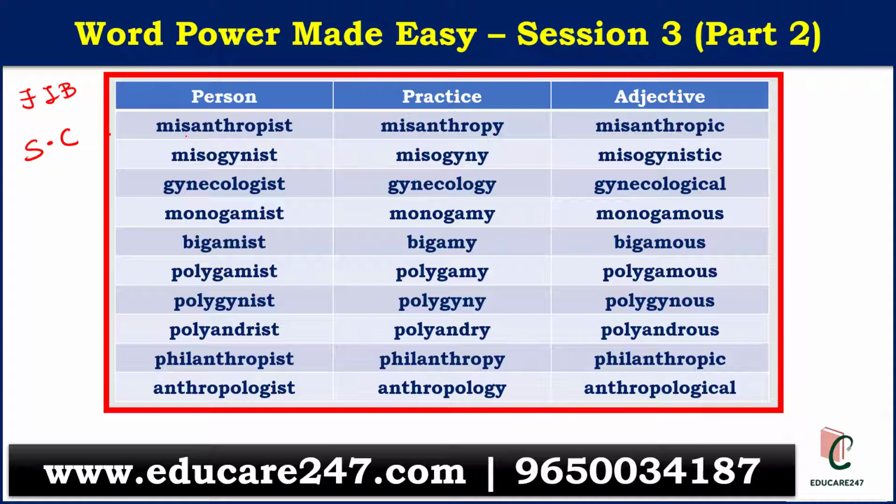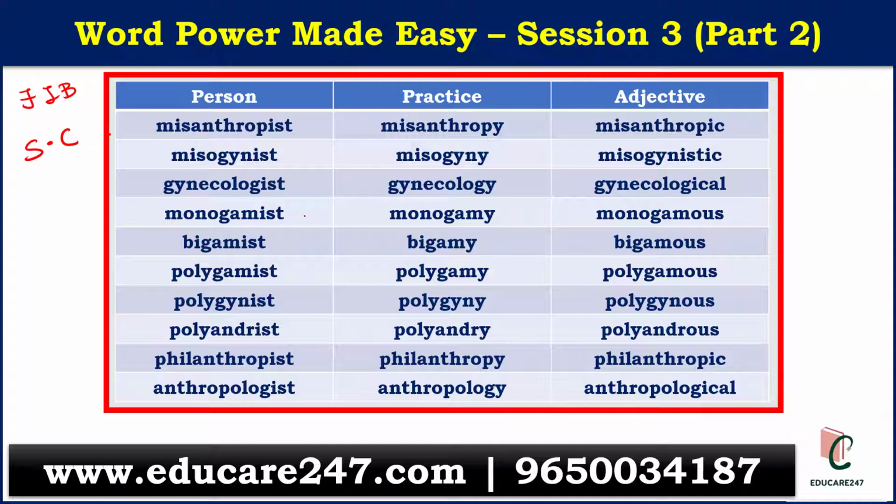If you see, we have the first word as misanthropist, the practice is misanthropy, and the adjective is misanthropic. Next we have misogynist. The practice is misogyny, and the adjective form is misogynistic. Next is gynecologist, gynecology, and gynecological.